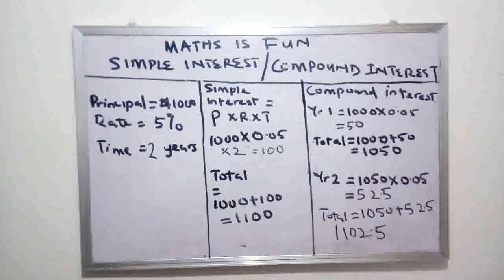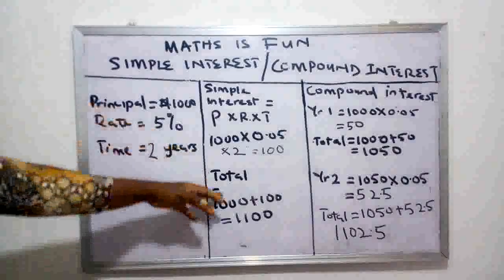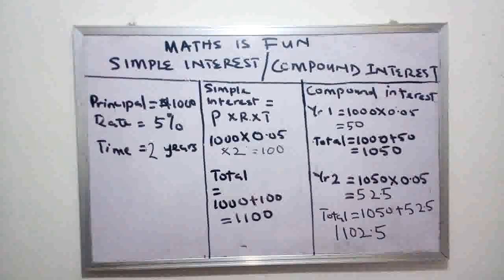$100. Correct. So for you to get the total amount she'll be paying after 2 years, you simply say she'll be paying the 1,000 that she borrowed. I mean, she pays her money back. Of course, she will pay that back. $1,000 plus $100, which will give us a total amount of $1,100. Once she pays that money, she can go to her shop and start selling her goods. All right. Now we are done with simple interest. It is simple, just the way it's titled, simple interest.